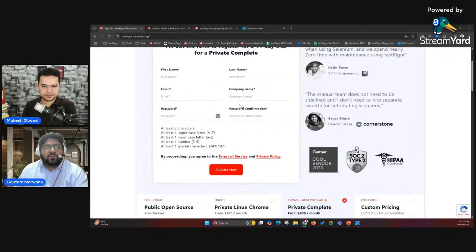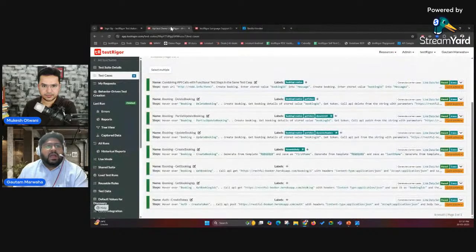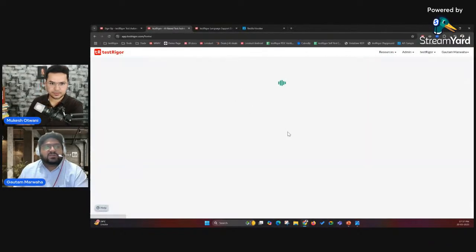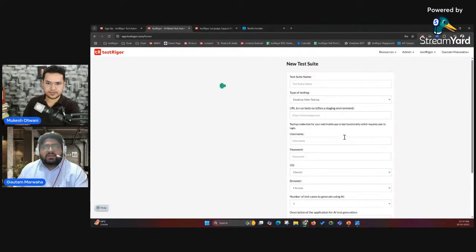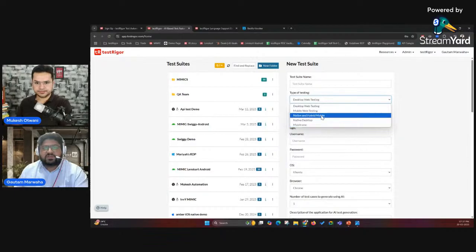Once this form is filled and you submit it, you'll receive a verification email. Once you verify that, you will land on the dashboard of TestRigor like this. On the right side, you'll see a form to create a test suite. Currently, we are supporting 5 different types of testing, as you can see in this drop down: desktop web, mobile web, native and hybrid mobile, native desktop, and mainframe. For now, we'll just go with desktop web testing.